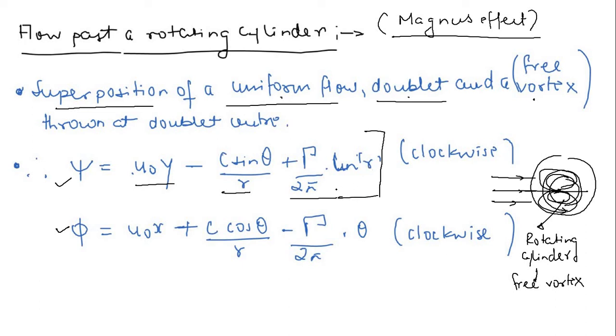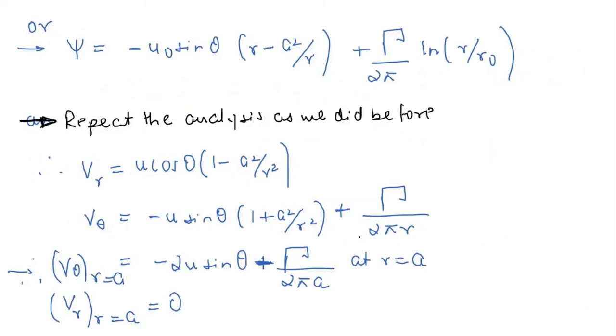If you see the last two videos, this is the stream function for a vortex flow, free vortex flow specifically. So this is not forced, remember, this is free vortex flow. This is simply circulation divided by 2 pi multiplied by ln r, and here it is minus circulation divided by 2 pi into theta. Now again you can repeat the analysis as we did before. You can calculate V_r, V_theta.